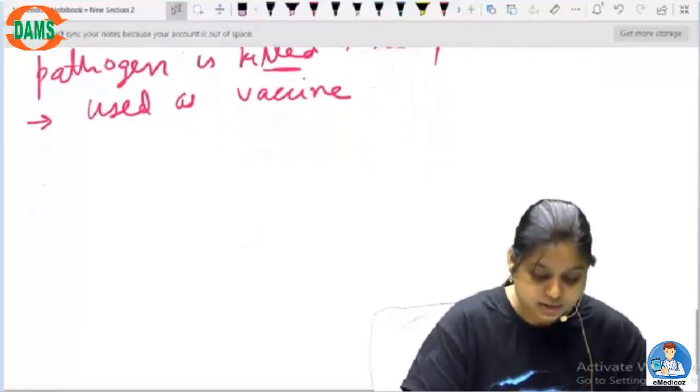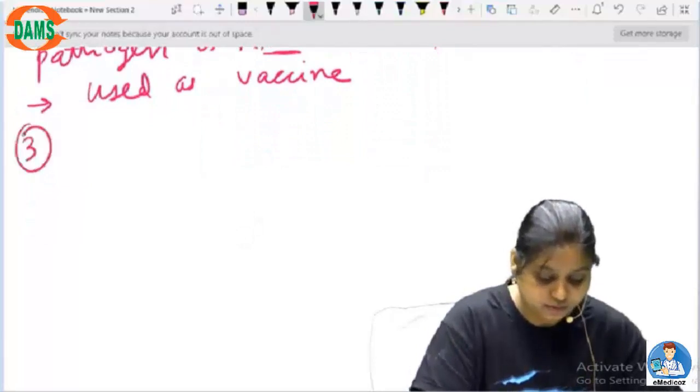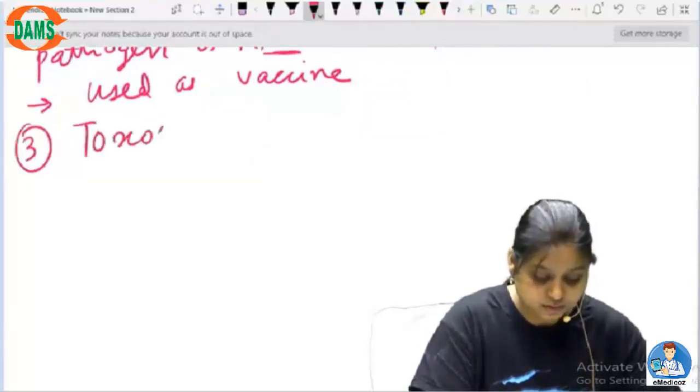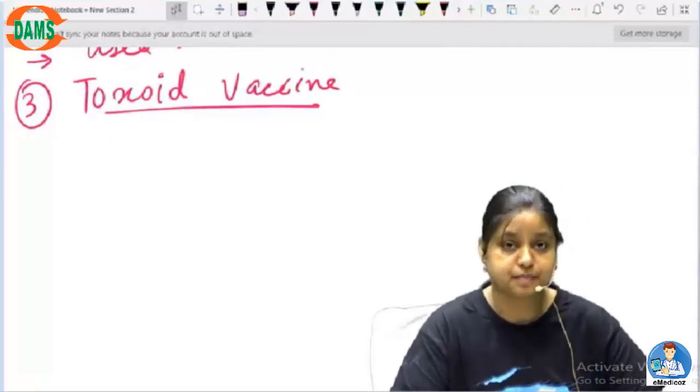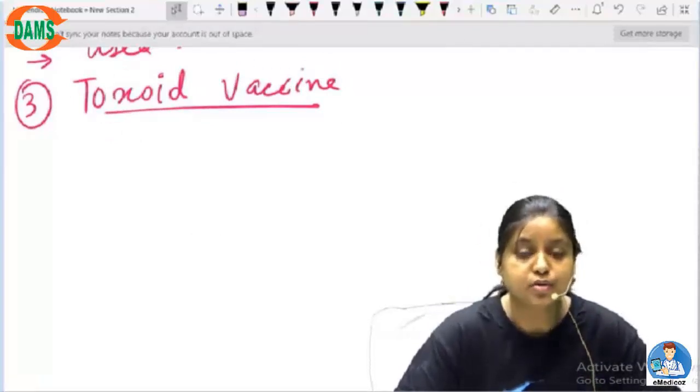Then let's come to the third kind of vaccination technique, and that is the toxoid vaccine. Now what does toxoid vaccine mean? So the word toxoid has been derived from toxin.